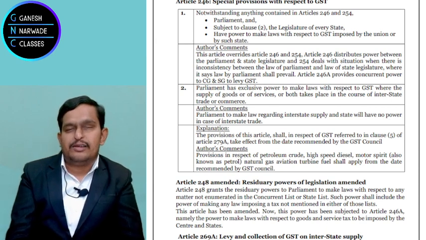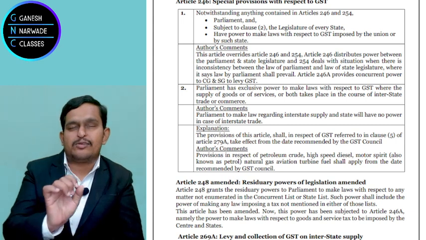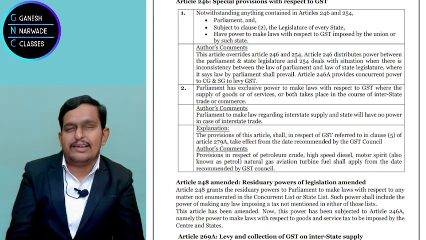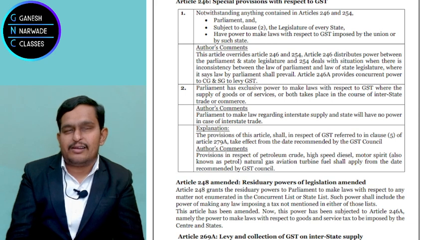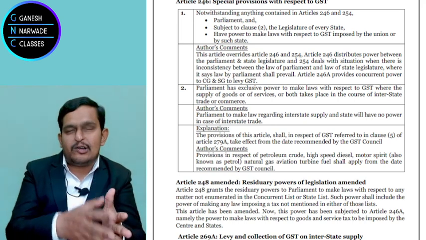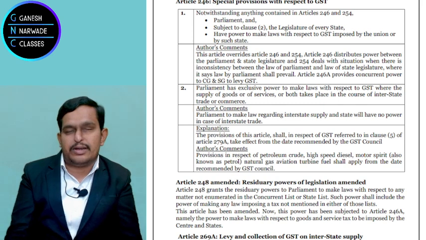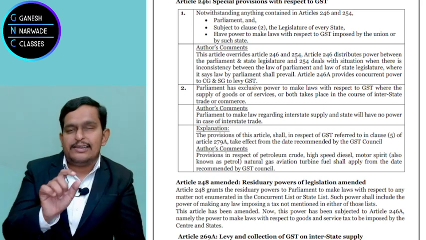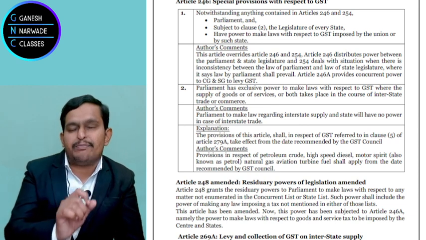Simply I'll tell you, if suppose the Telangana state government has to make the law, can it make the law for Madhya Pradesh? No, right? Can Telangana make the law for Assam? No, right? Can Telangana make the law for Jammu and Kashmir? No. Can Jammu and Kashmir make the law for Tripura? No. So one state government cannot make the law for another state. Correct? So whatever law a state makes, it will be for that respective state only.